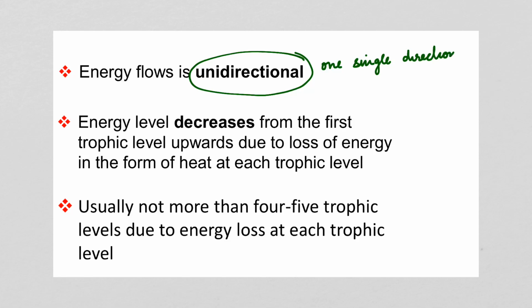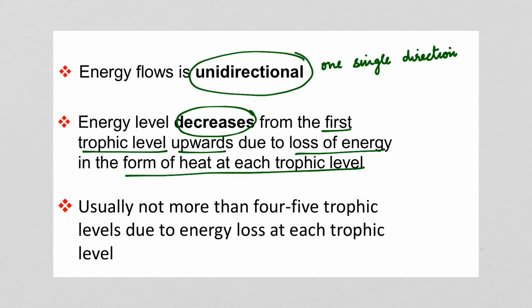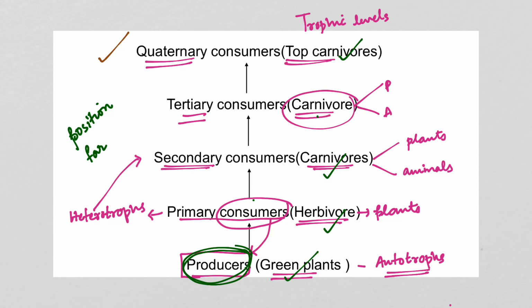So it is in one single direction. This is called unidirectional. Now the second point is that the energy level decreases from the first trophic level upwards due to loss of energy in the form of heat at each trophic level. Now let's come back to this trophic level. See, from the producers, when it reaches the quaternary consumers or the top carnivores, there is a loss of energy.